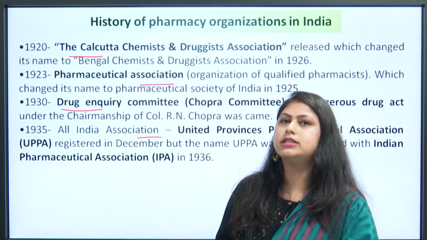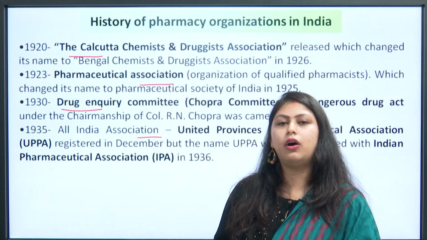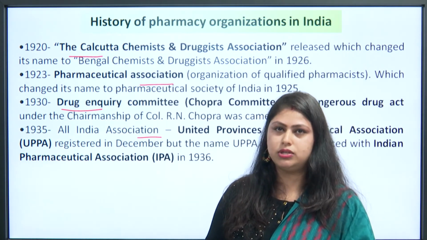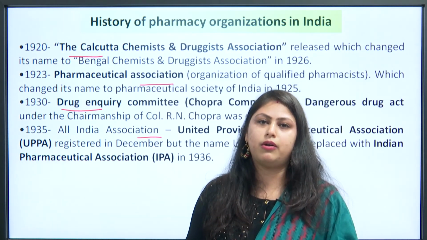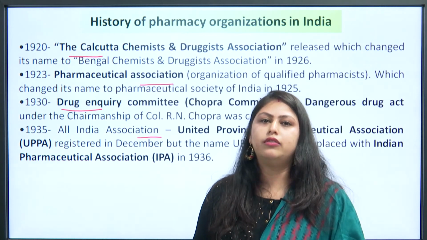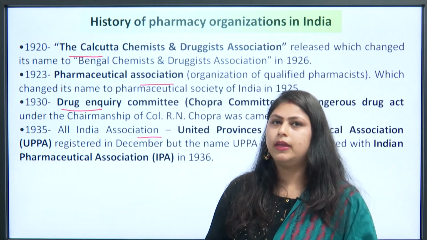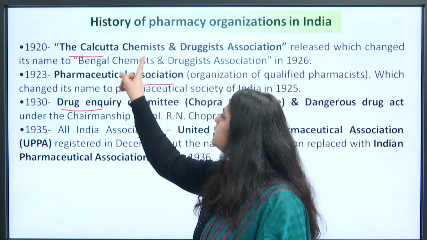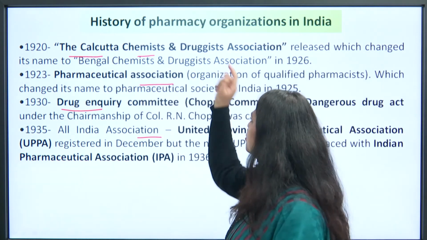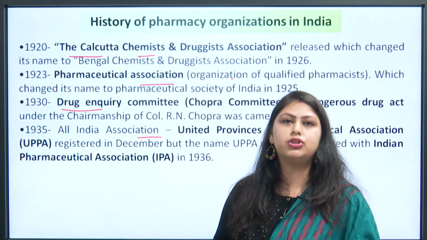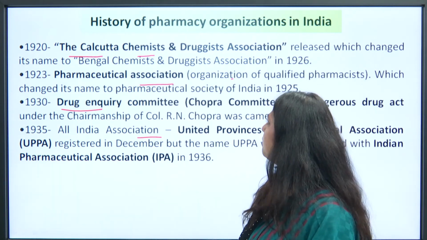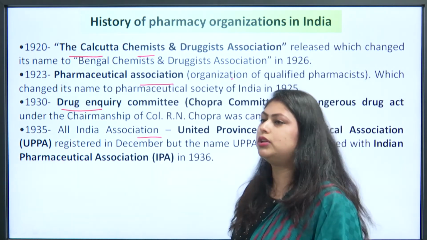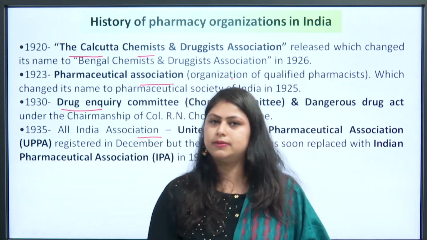Afterwards, I've discussed the pharmaceutical organizations, the organizations which were made to take care of the laws of manufacturing and sale of pharmaceutical drugs in the country. The number one is the Calcutta Chemist and Druggist Association, whose name was changed and became the Bengal Chemist and Druggist Association in 1926.